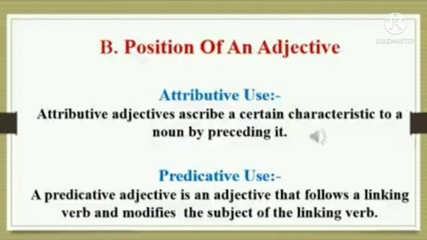Let us see in detail. Attributive adjectives ascribe a certain characteristic to a noun by preceding it. A predicative adjective is an adjective that follows a linking verb and modifies the subject of the linking verb.